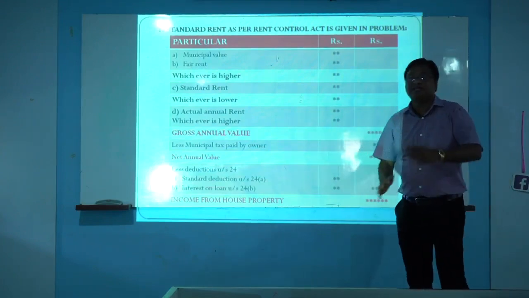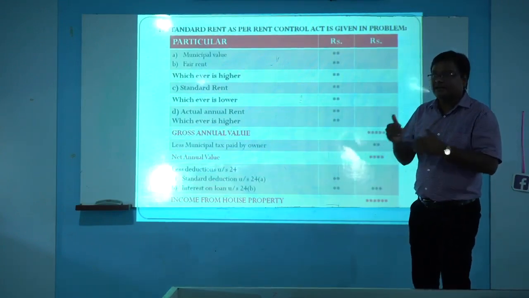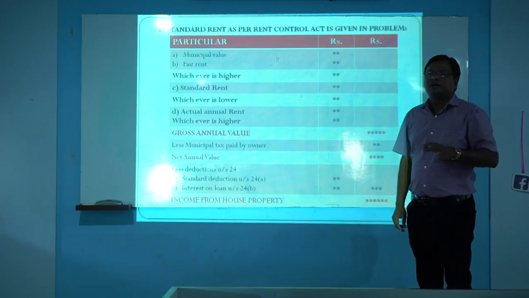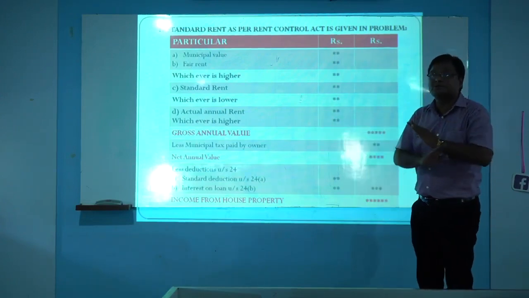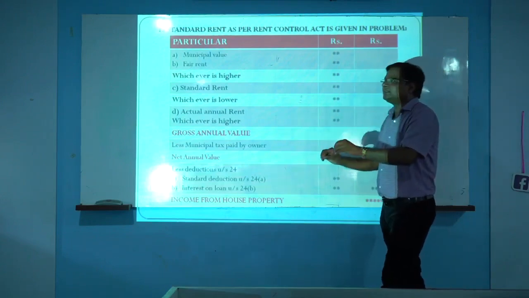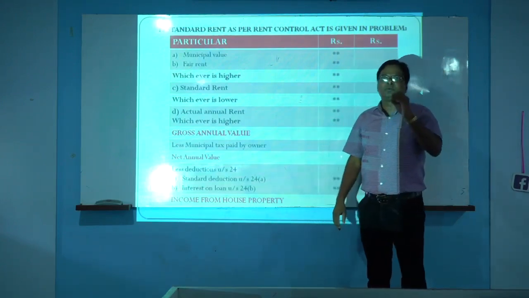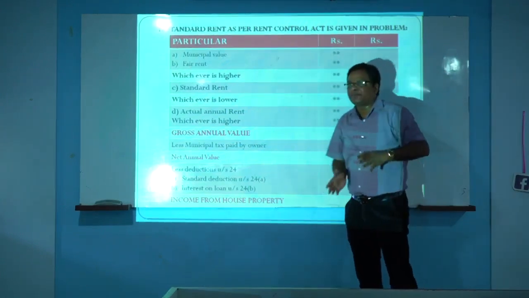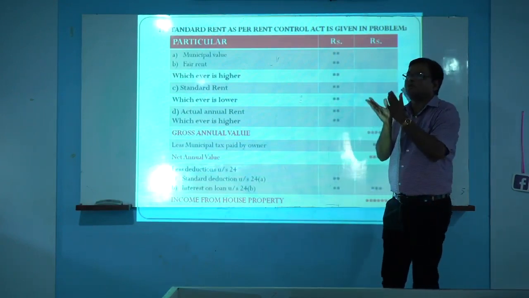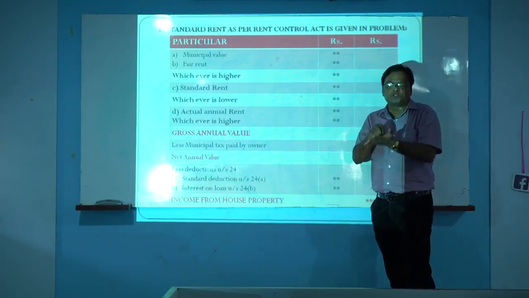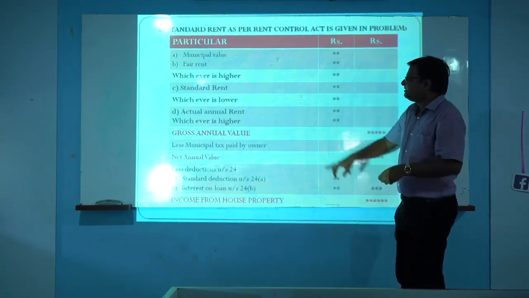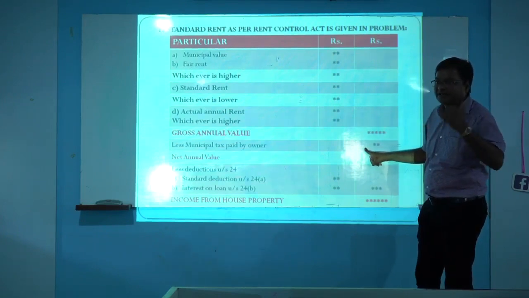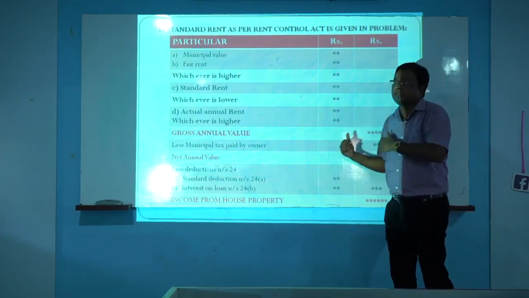For municipal tax also there is one condition. If we are deducting municipal tax, the tax must be paid by the owner. If it is paid, then only it is deducted. If it is outstanding, it will not be deducted. Suppose this year, municipal tax paid is rupees 10,000. Out of that, 2,000 belongs to the previous year, 2,000 belongs to next year, and 6,000 is of the current year. The total amount of tax paid is 10,000, including previous year, next year, and current year. That 10,000 was paid during the previous year, so that 10,000 will be deducted. It will not matter whether it is for the previous year or next year. The amount paid will be deducted.